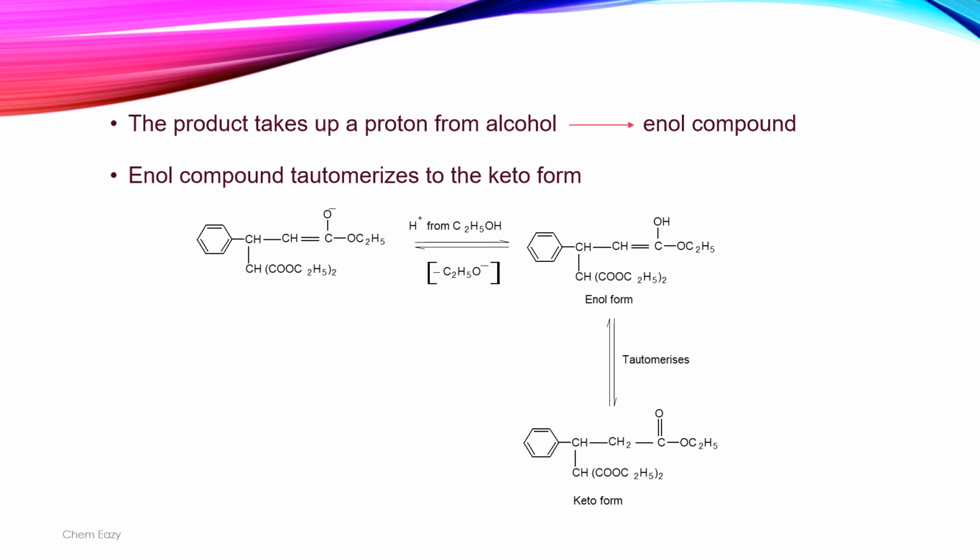From that alcohol, the proton is taken up by the product, and the ethoxide ion, the base, is regenerated in this step. Then finally, this enol compound tautomerizes to the keto form and gives the final addition product.